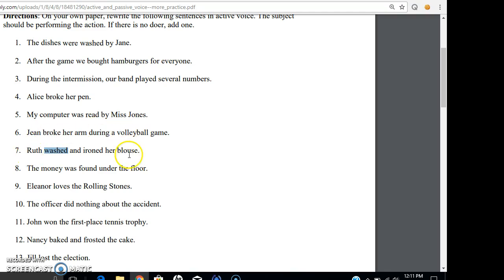Did Ruth do the washing, or did her blouse do the washing? Well, obviously Ruth did. And because the person doing the action is functioning as the subject, it comes right before the verb, that makes this active voice. If you wanted to change it to passive, you can say, her blouse or the blouse was washed and ironed by Ruth, and it's just switching places.